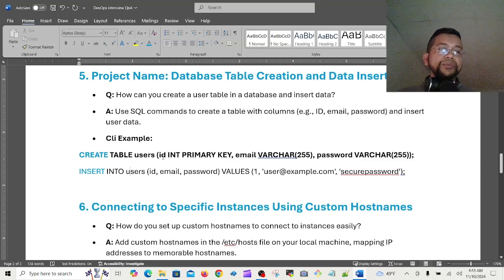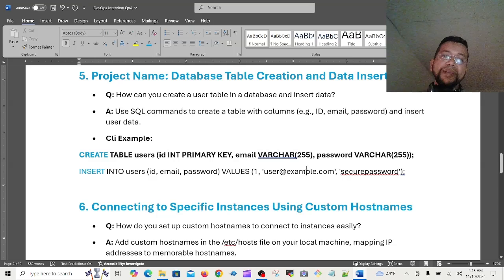Create table user. If it is the user table, then ID is integer type, primary key, and email is a string. When a string is coming, then varchar, variable character. Keep in mind, varchar is used only with the string type.